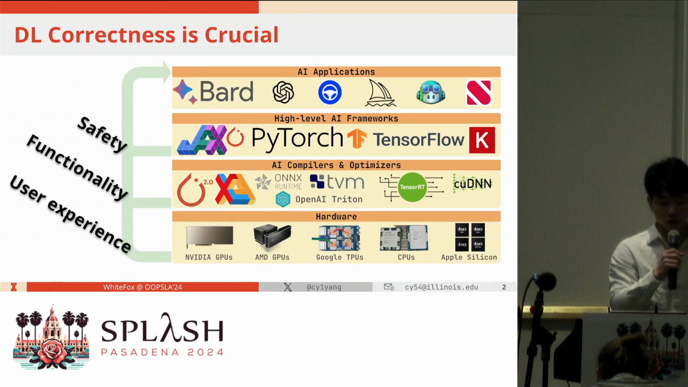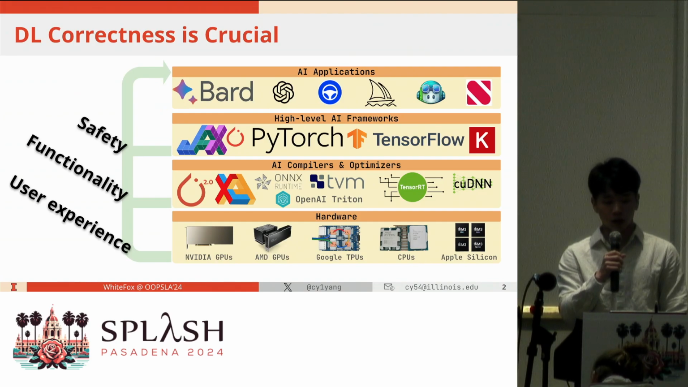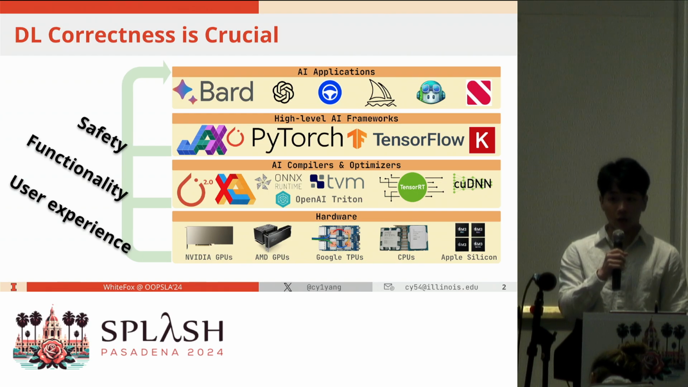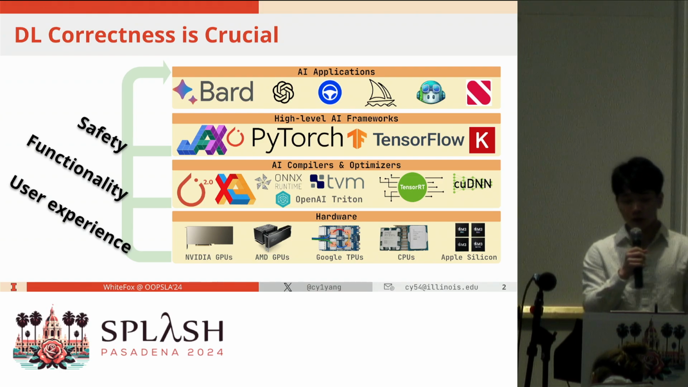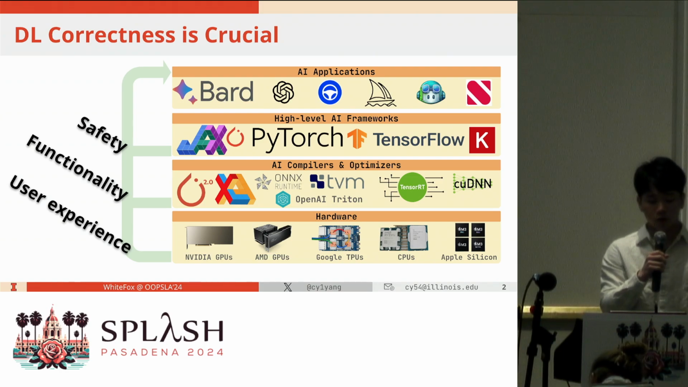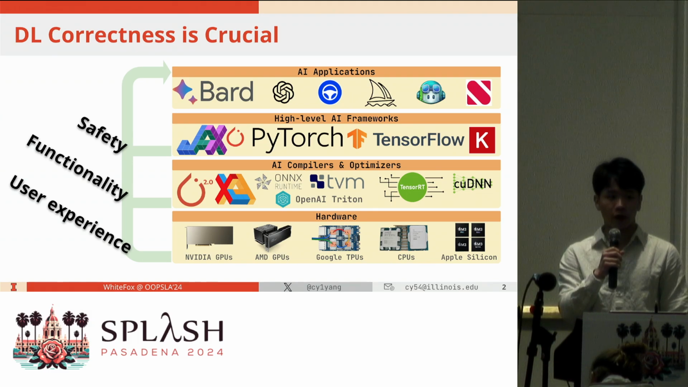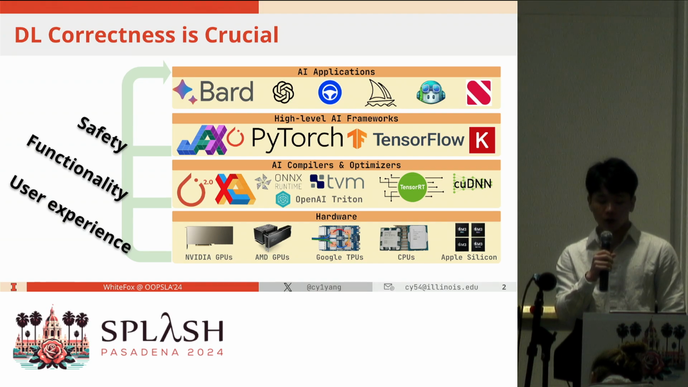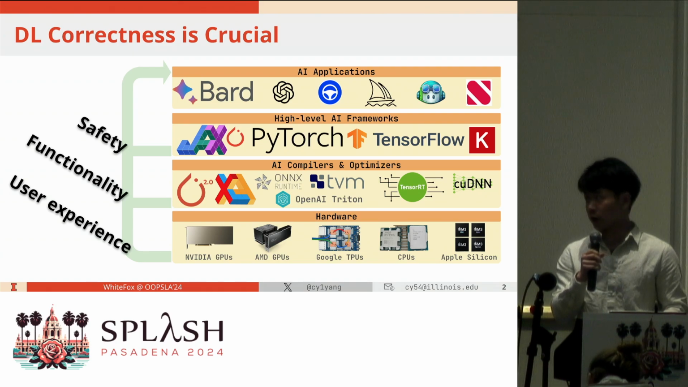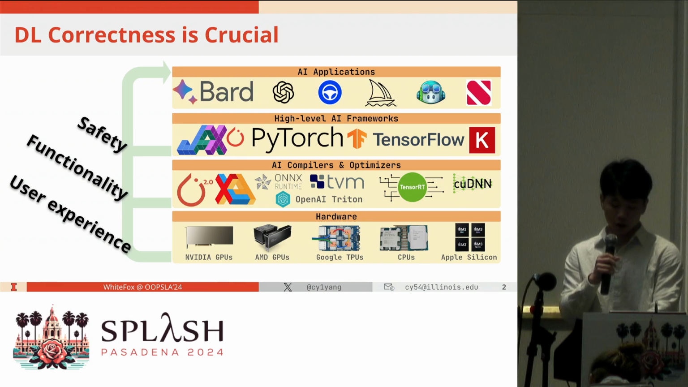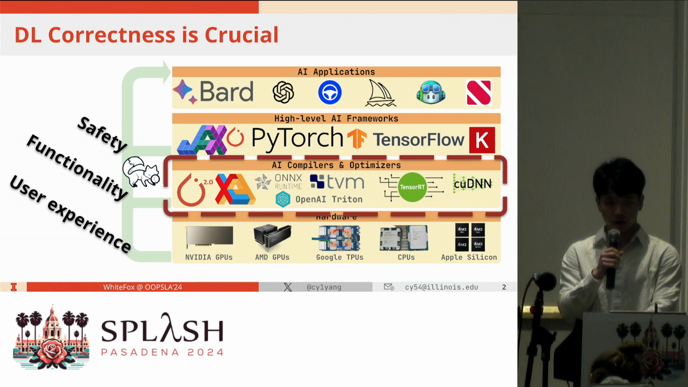Let me first go through some background knowledge about the deep learning system, which is the fundamental structure for all kinds of AI applications like ChatGPT or Copilot. It provides the fundamental support of safety, functionality, and user experience for the high-level AI applications. Thus, it's important to improve the correctness of the whole deep learning stack. Specifically, this work focuses on the deep learning compilers and optimizers.